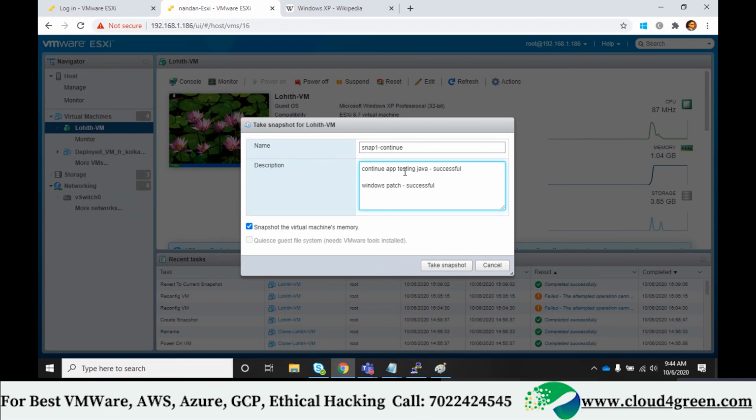Mark it as very, very important. First, take a snapshot and then make the necessary changes on the OS or application. Example: Java application testing or Windows OS patch management. Done.